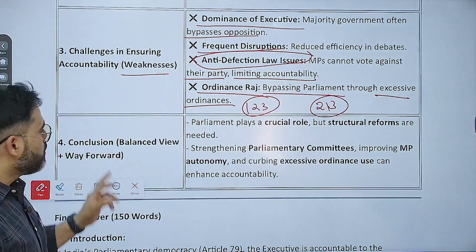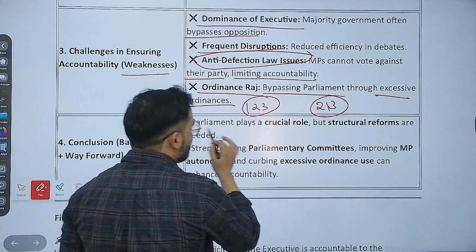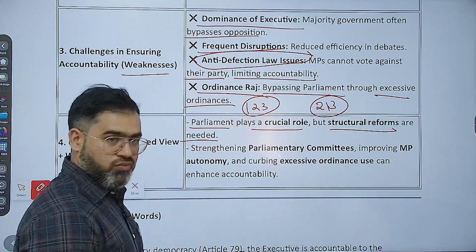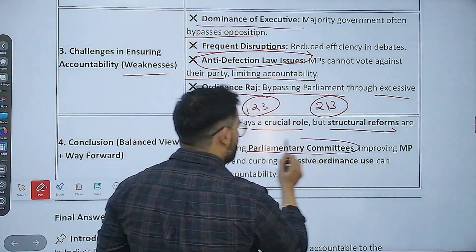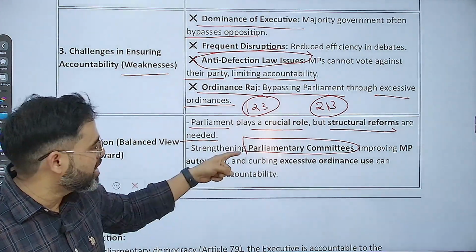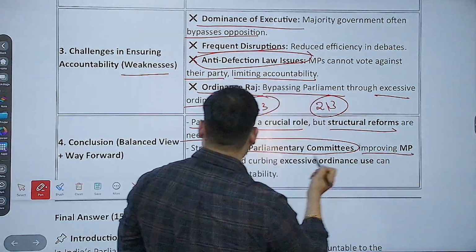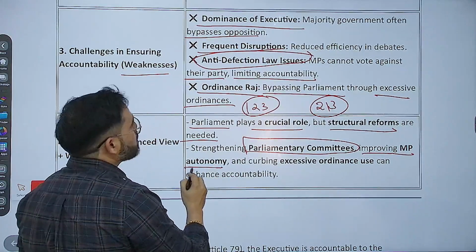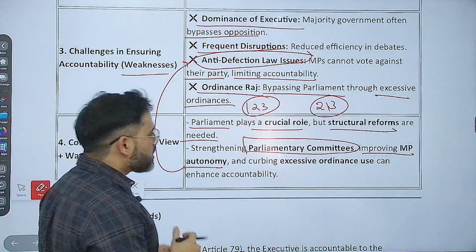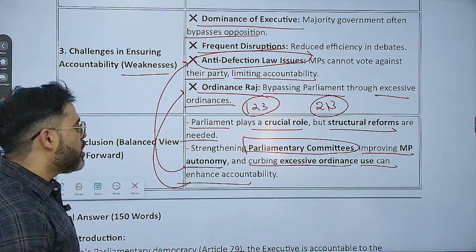After that, what will be in the conclusion? It should be balanced, that is the way forward. How to write it? Parliament plays a crucial role, but structural reforms are needed. We need to strengthen parliamentary committees. I told you many times that when it comes to parliament, most of the work happens through parliamentary committees only. So we have to strengthen these committees, and improve the autonomy of MPs, that is members of parliament, because this autonomy has been affected because of the anti-defection law only. And curbing excessive ordinance use can enhance accountability. That is the conclusion we can write in the answer.